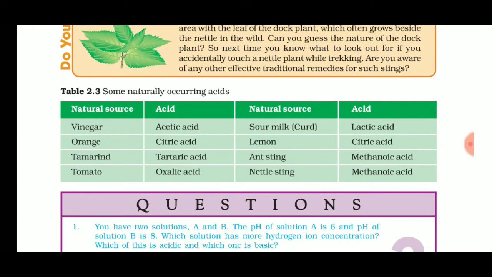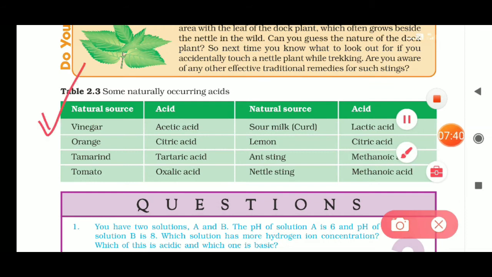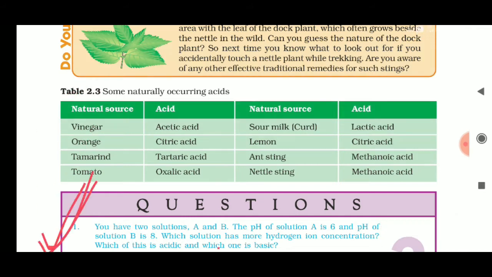Now students, this table is the most important table of this topic. From the exam point of view, you have to remember the name of the source and the acid which is found in that source. You have to remember the acid names too, and which natural source that acid is related to.